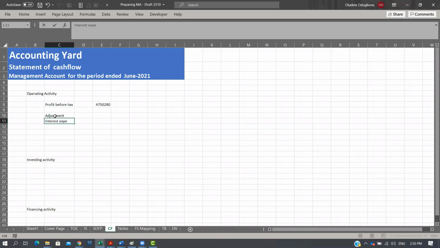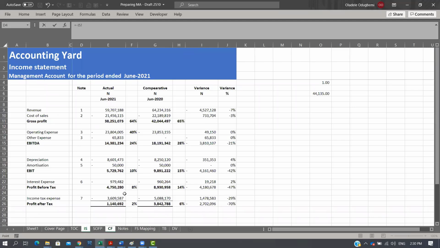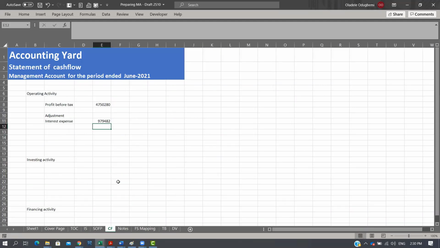Don't forget that in arriving at our profit before tax, we deducted interest expense. So for us to adjust it, we now need to add it back. We'll simply do equal to, go to our income statement and pick the interest expense, and we add it back. Like I said, it's the payment part we'll need. But in this particular scenario, our interest expense is fully paid, so we should not be worried. Whatever we have here, we'll come back to our financing activity and put that exact amount.